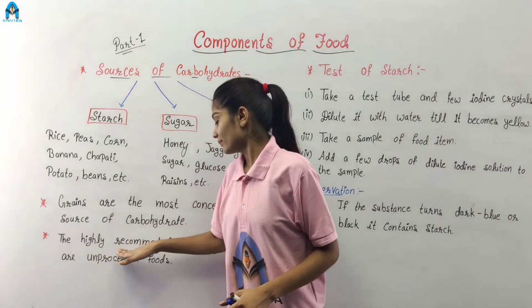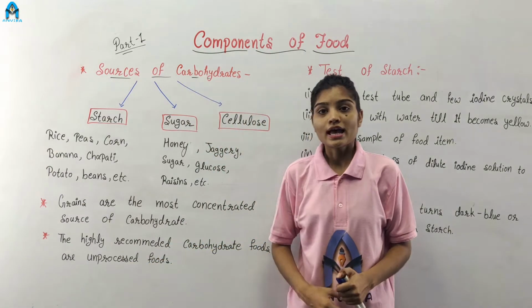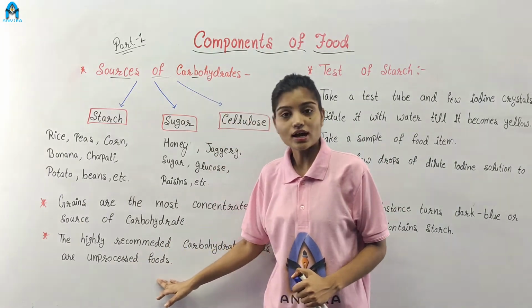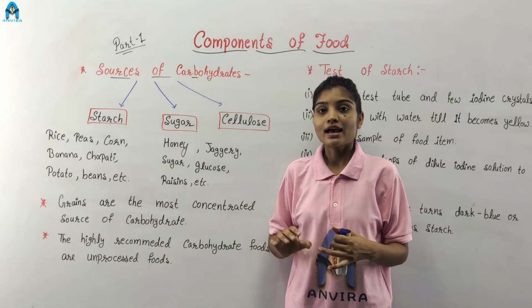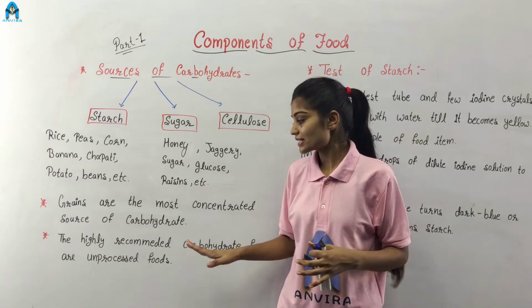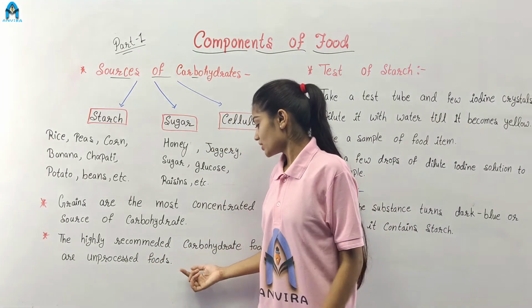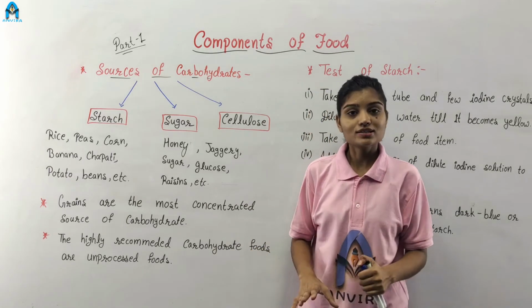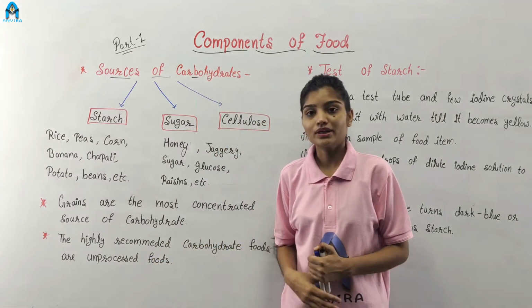The highly recommended carbohydrate foods are unprocessed foods, and the unprocessed foods are fruits, juice, grains and raw vegetables. These are the unprocessed foods, and in these foods the amount of carbohydrate is present in large quantity. That's why they are highly recommended.